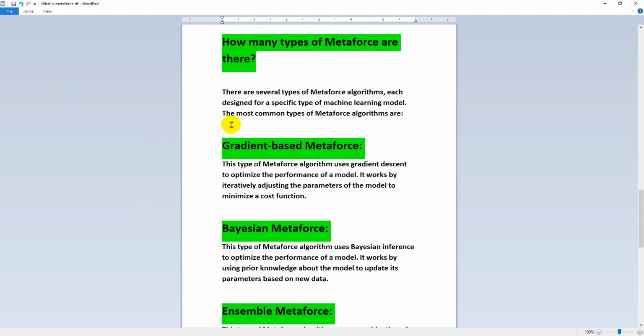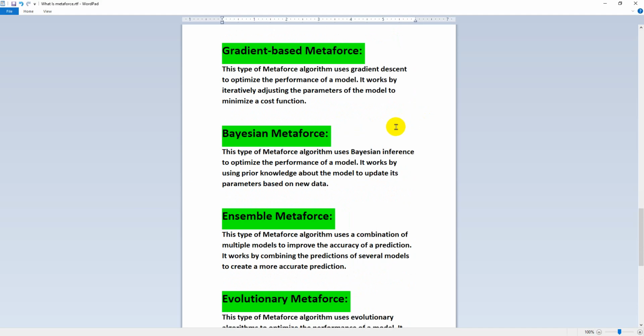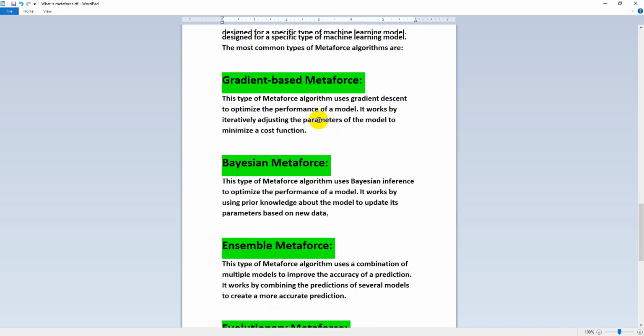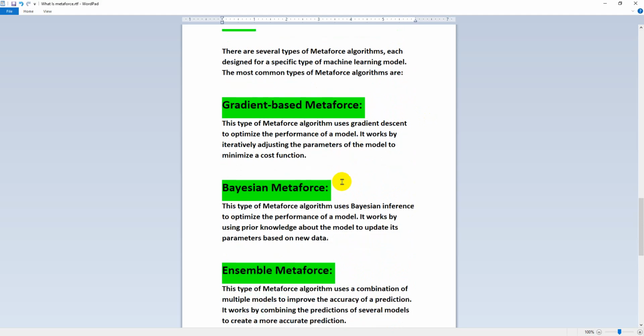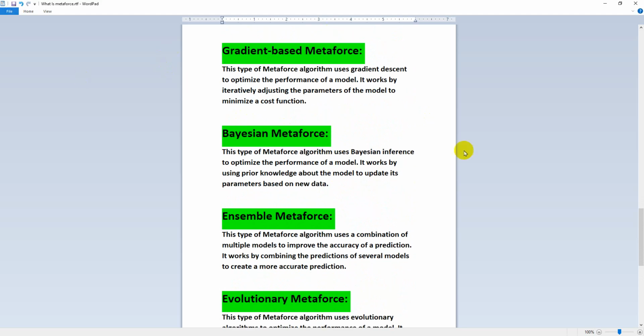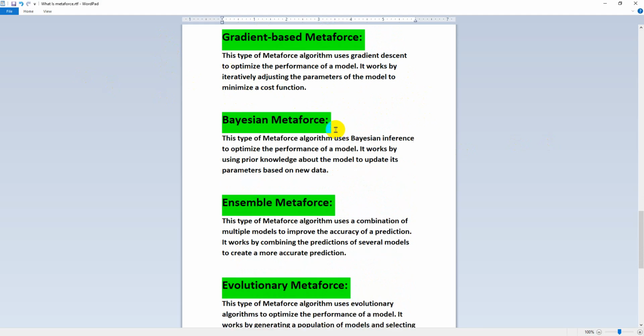How many types of metaphors are there? There are several types of metaphors algorithms, each designed for a specific type of machine learning model. The most common types of metaphors algorithms are gradient based metaphors. This type of metaphors algorithm uses gradient descent to optimize the performance of a model. It works by iteratively adjusting the parameters of the model to minimize the cost function.